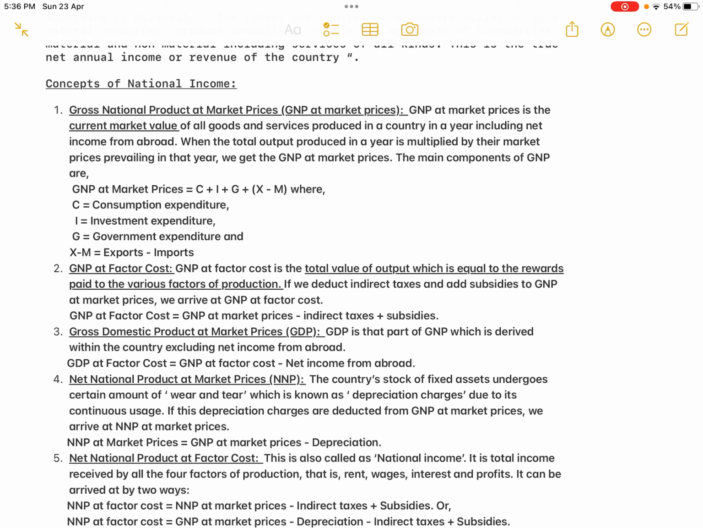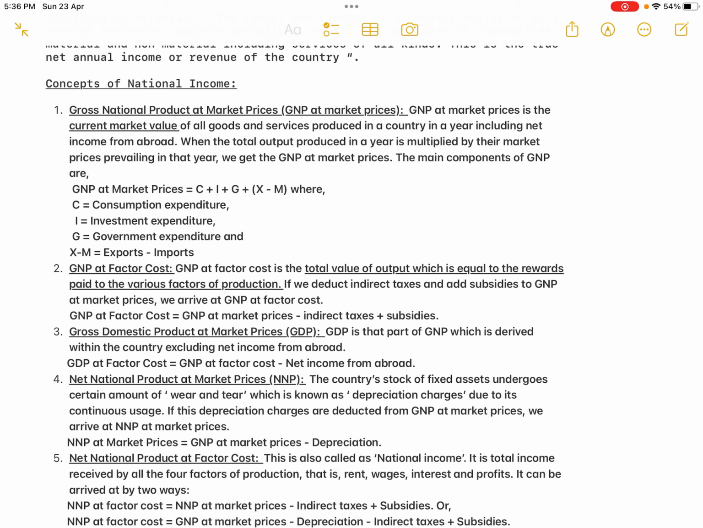So what we have to do is, from the market prices, the indirect taxes have to be deducted. Plus, I already mentioned to you, subsidies reduce the value, isn't it? So again the value of the output is not correctly reflected, so we have to include the subsidies. So that is what it is: GNP at factor cost is the total value of output, which is equal to the rewards paid to the various factors of production.